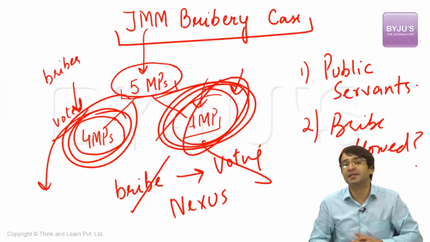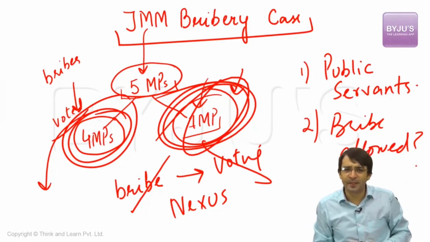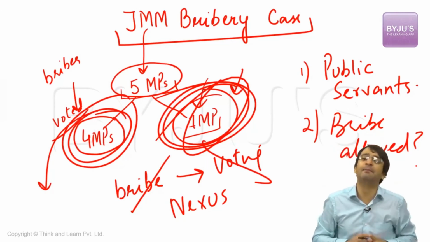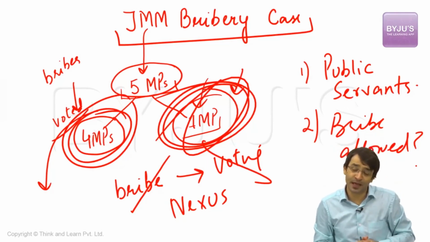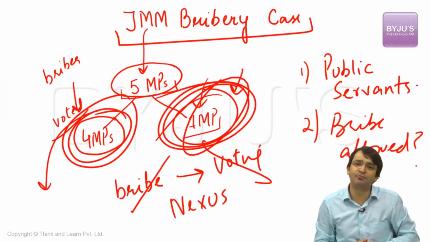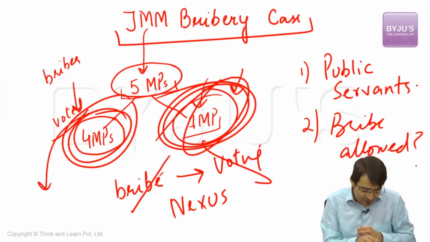Ultimately, this notorious judgment has been criticized very heavily by every constitutional expert, but this is the sad reality. That means the members of the parliament have absolute freedom of speech. They can say anything that they want to say in the parliament, and they can vote in whichever manner they want, even to the extent of taking bribes for that voting, and they cannot be prosecuted because there has to be a nexus between bribery and voting.